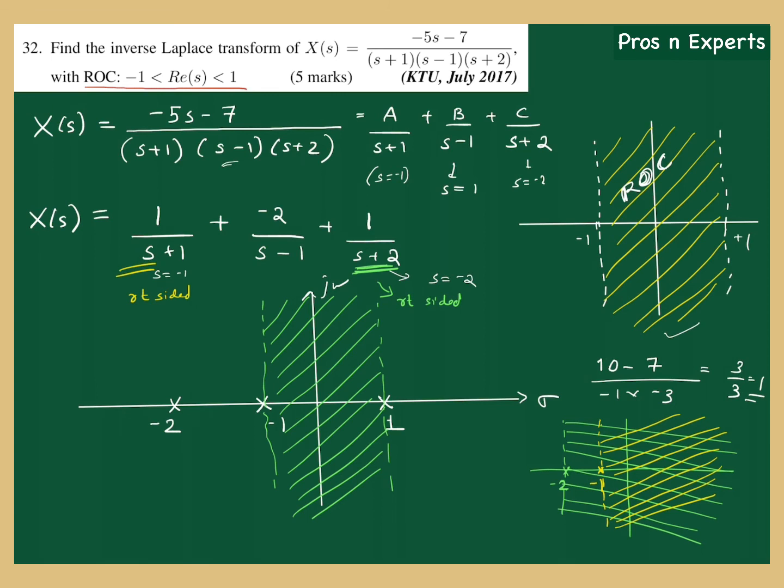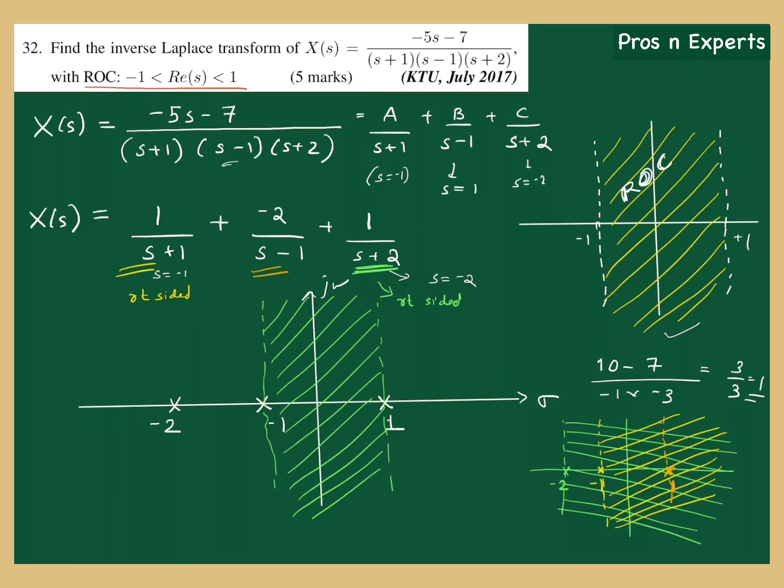Okay, and finally we have one more pole which is at plus 1. You can see this, right? And if the ultimate ROC should be like this, how should be the ROC of this term? It should be left sided.